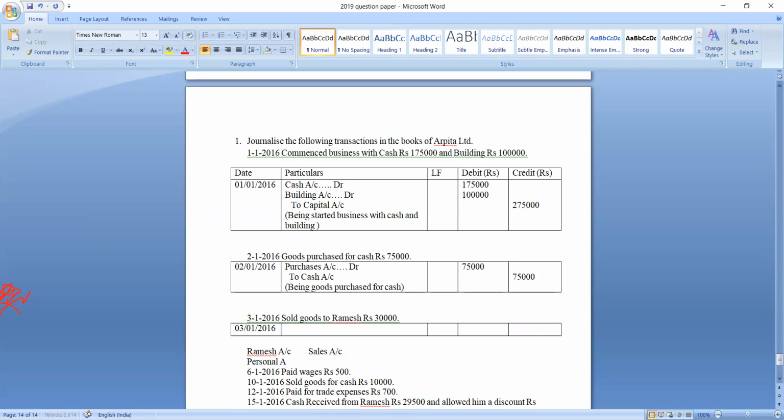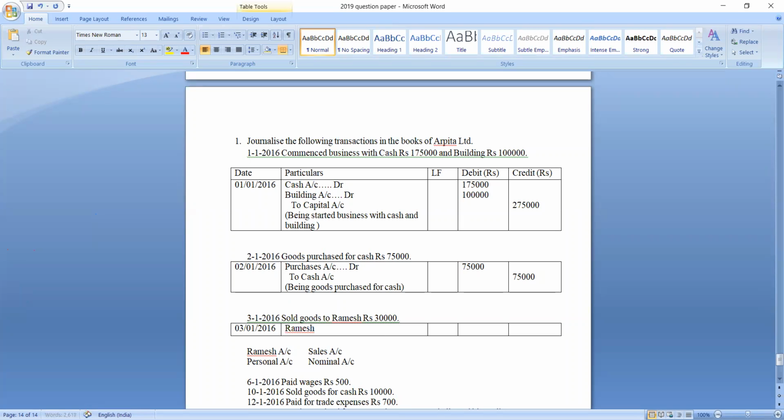Ramesh account is which account? It is a personal account. Sales account is which account? It is a nominal account. Now tell me which account should be debited and which account should be credited. Sold goods to Ramesh. Ramesh is the personal account. What is the rule of personal account? Debit is the receiver, credit is the giver. So sold goods to Ramesh means Ramesh is the receiver. So receiver's account should be debited.